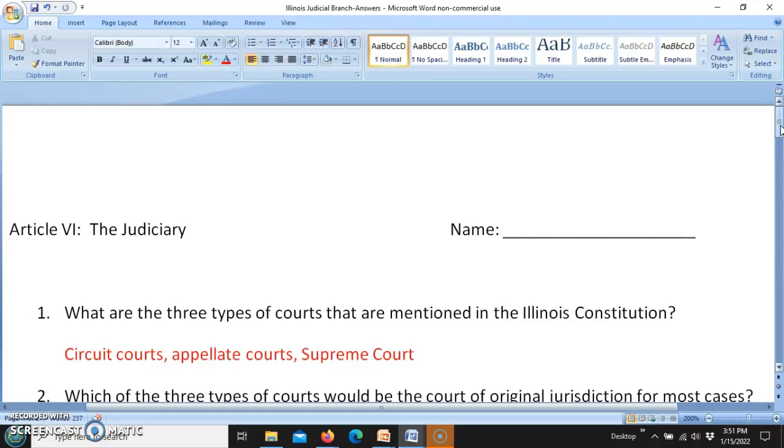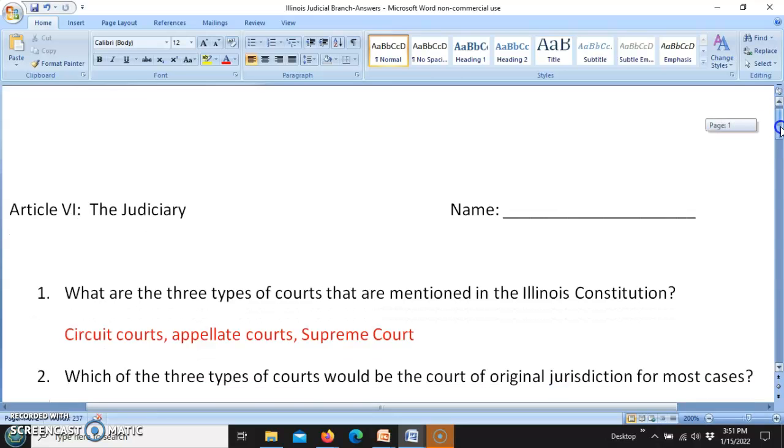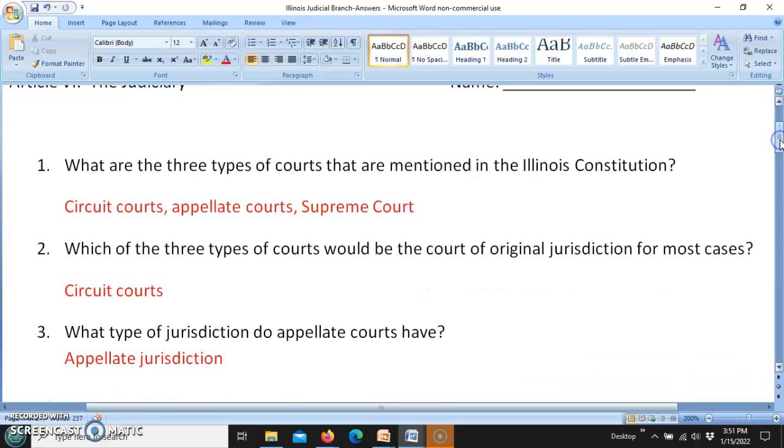What are the three types of courts that are mentioned in the Illinois Constitution? Those are the circuit courts, the appellate courts, and the Supreme Court. Which of those three types of courts would be a court of original jurisdiction in most cases? That would be the circuit courts. So the circuit court only hears cases involving original jurisdiction.